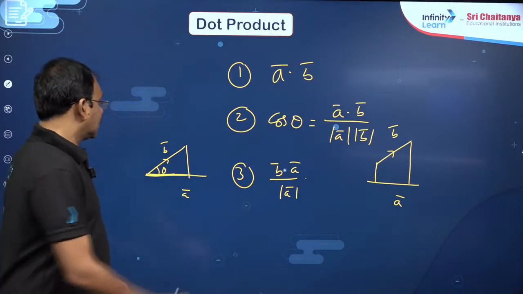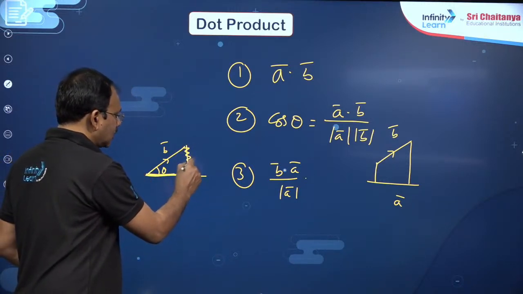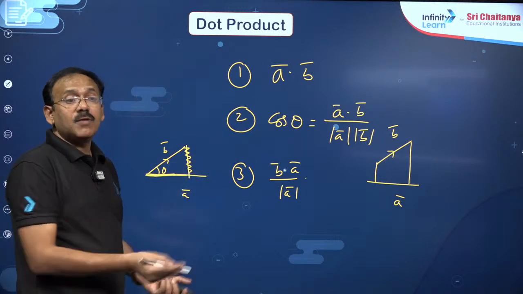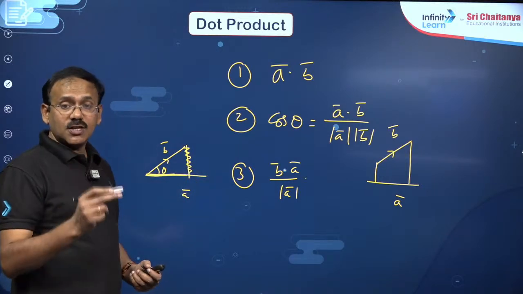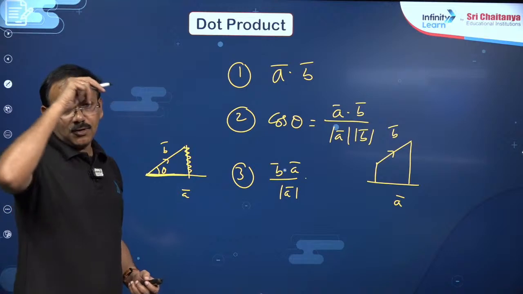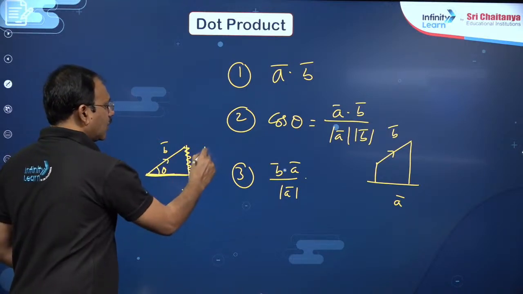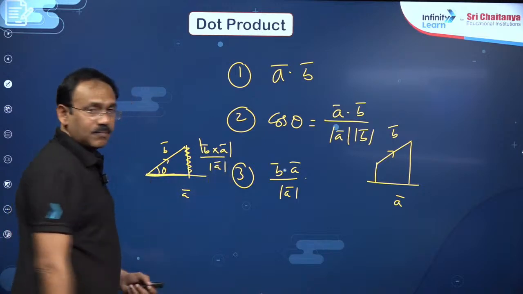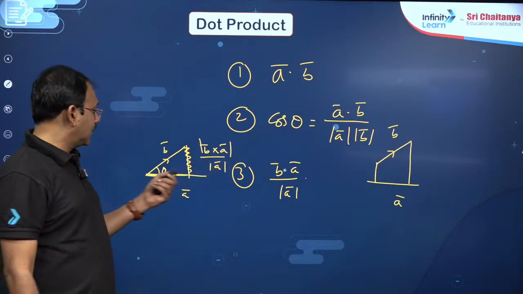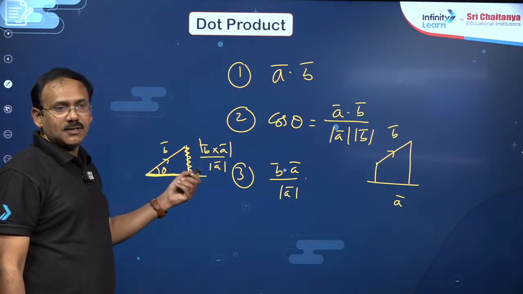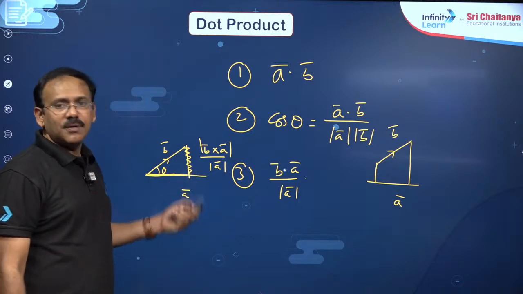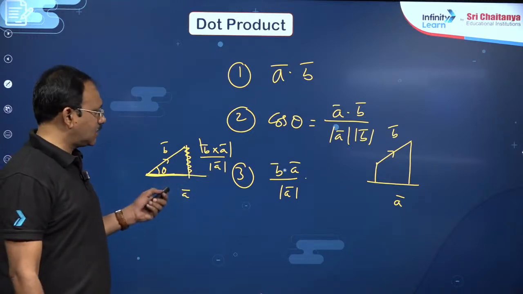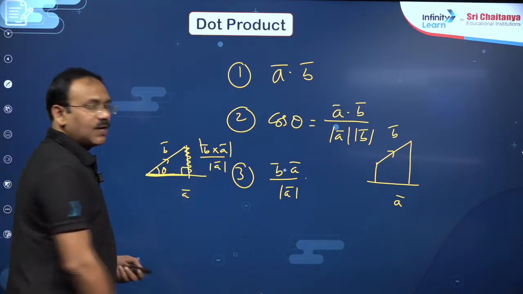and many places we will be using projection. Sometimes he will also ask this, my dear friends, projection of B bar on A bar, projection of B bar on a vector perpendicular to A bar. So you can write B bar cross A bar magnitude by magnitude of A bar, because this gives sin theta. So this is B cos theta, this is B sin theta. This also actually should be discussed as cross product, but since the same situation I am giving it here.